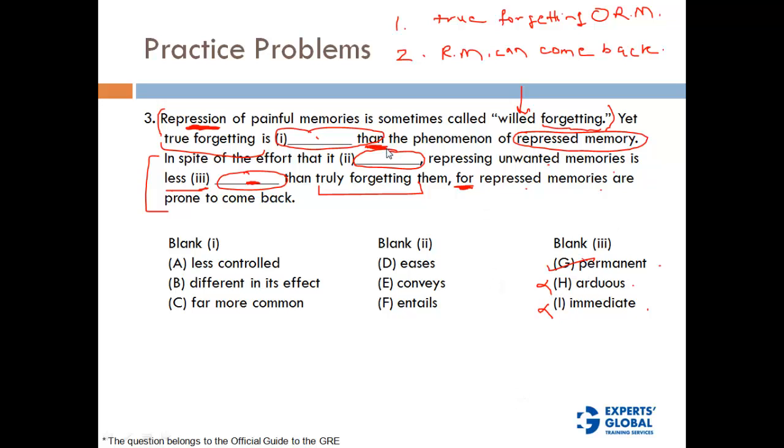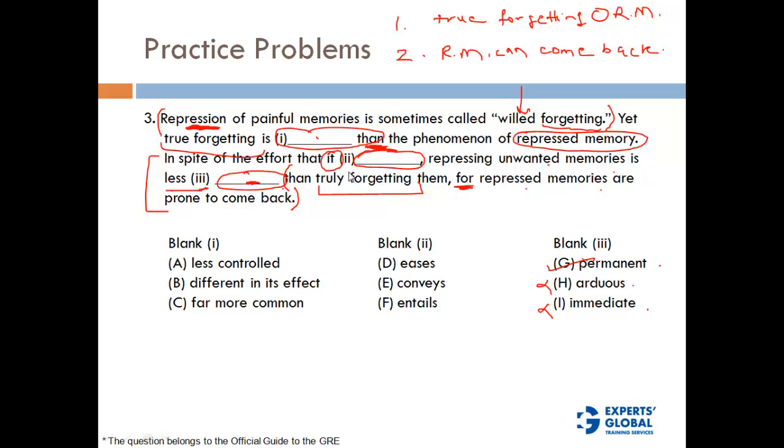Okay, now let's look at this second blank. In spite of the effort that it dash, repressing unwanted memories is less permanent. We will not read into the later part now, because we already understand what it is. It says, in spite of the effort that it, what is this "it"? It means repressing unwanted memories.